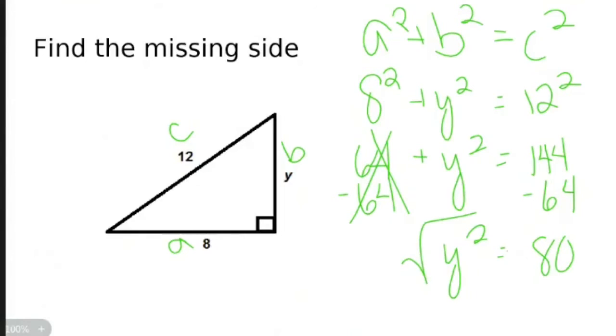What's the square root of 80? Point something, 8.9 probably. The square root of 80 is approximately 8.94427. 8.9. Now, the reason why I knew it was 8.9 is the square root of 81 is 9, and 80 is just a little bit smaller than 81. No inches, no centimeters, no nothing.